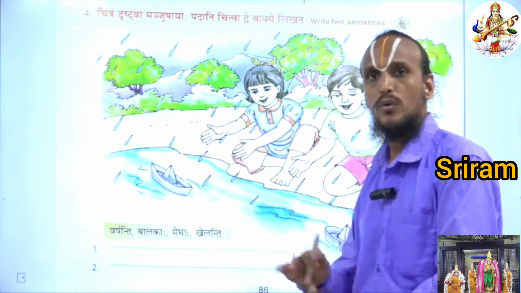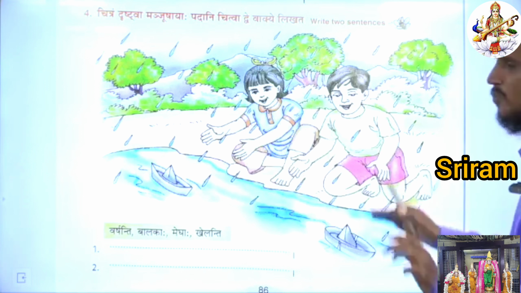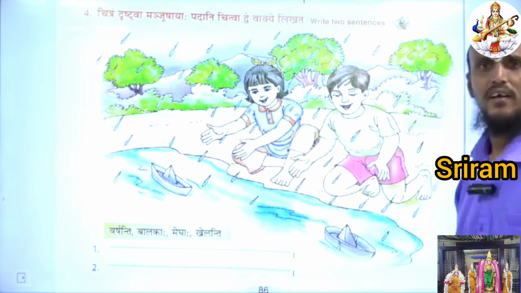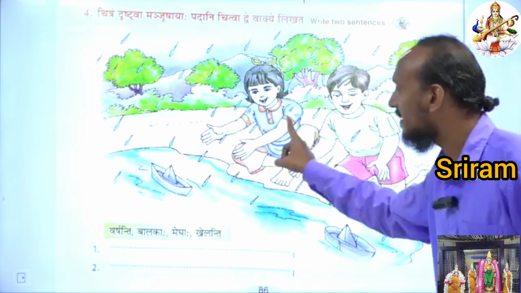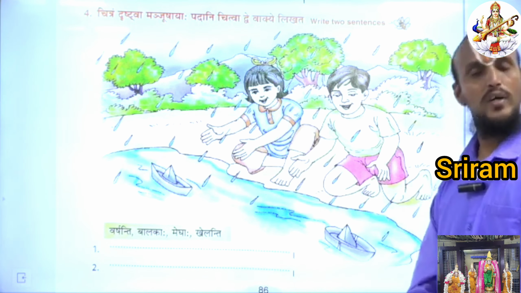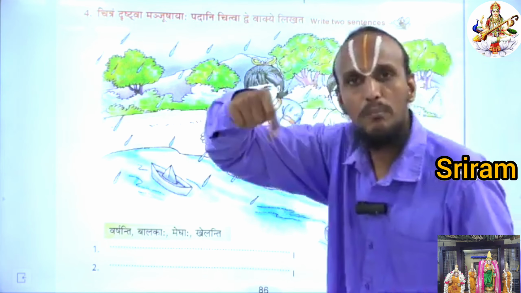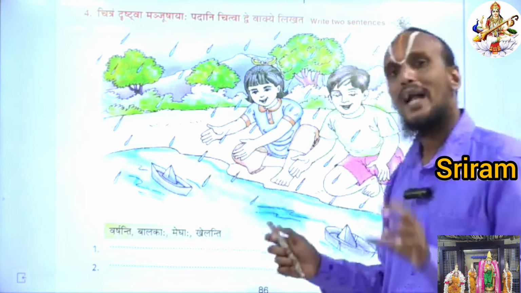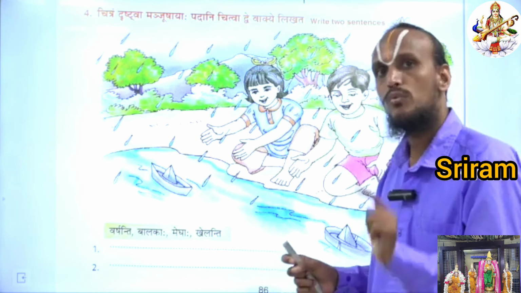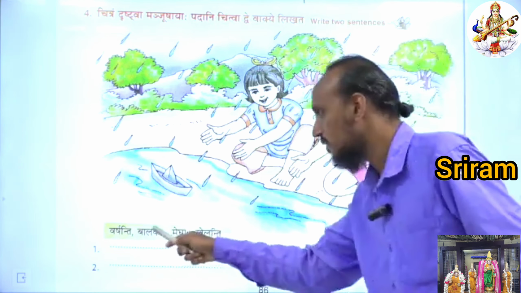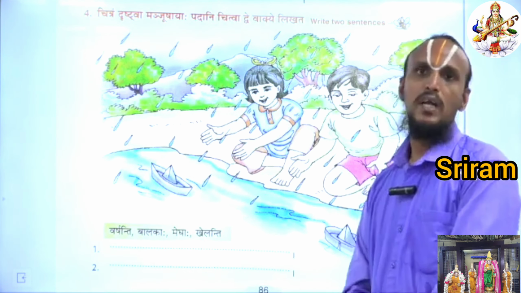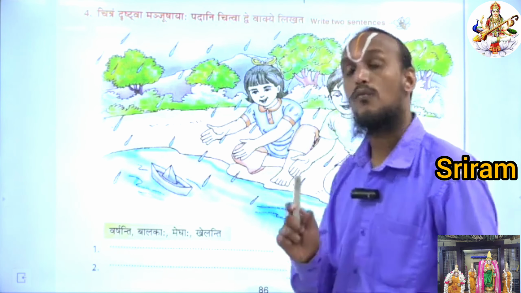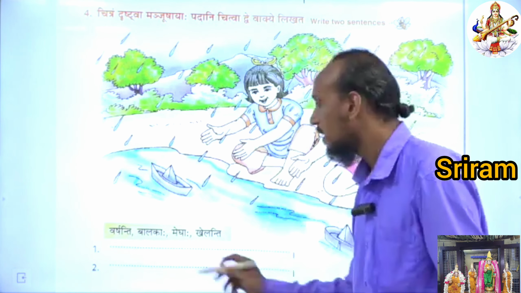Okay, children? So you can see the picture now. What is happening here? It's raining heavily. A boy and a girl are playing. Okay, children? They are making some paper boats, then they are playing with that. Okay, children? So you understood the concept. Then what you have to do? You have to go to the clue box. See here, this is called the clue box. In the clue box, they have given 4 words.